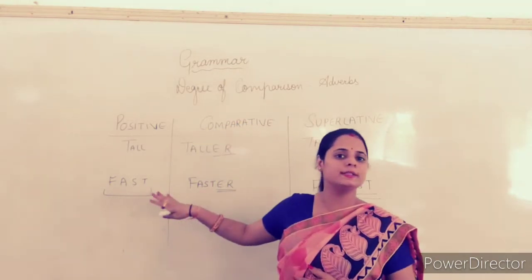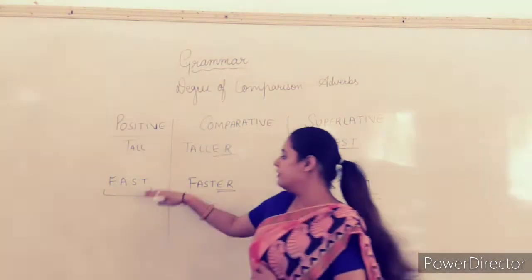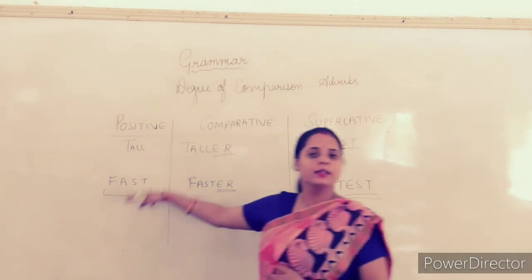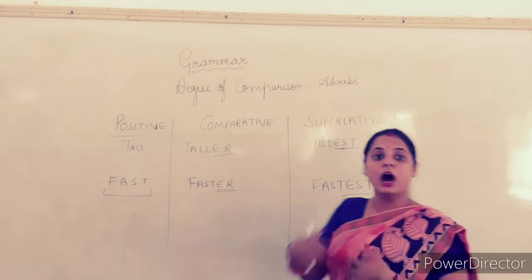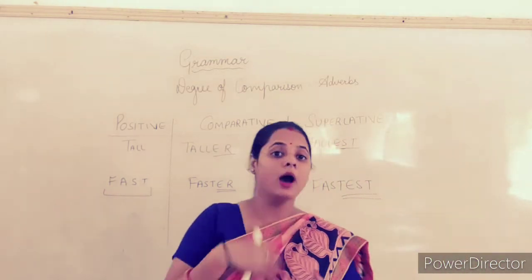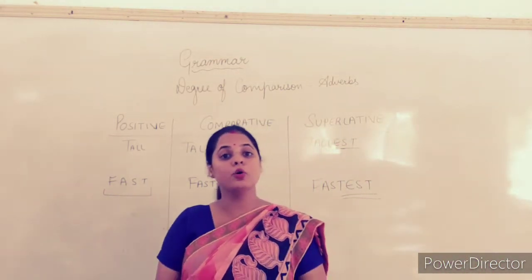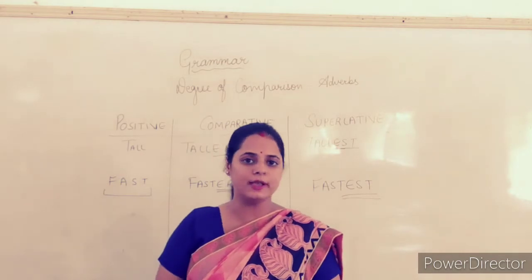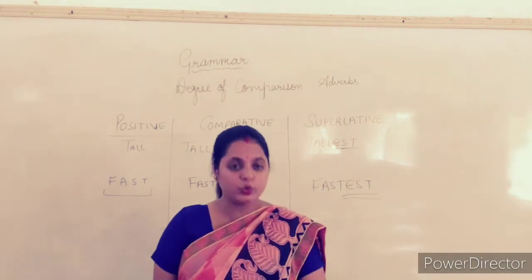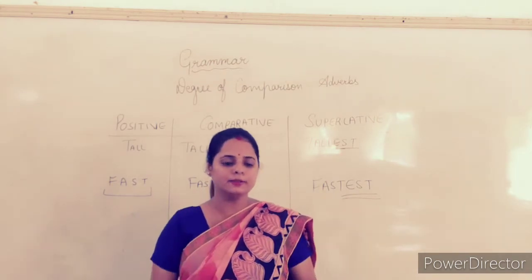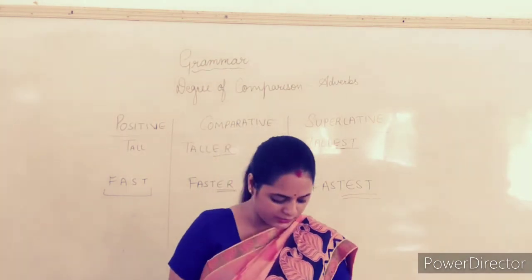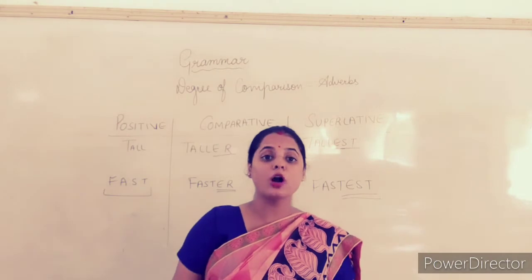Even here you can see it: first we had fast, then it became faster, and then fastest. Now in the other case we will be adding more and most. How exactly are more and most added? But before that, switch to page number 58. Here you can see that a table is mentioned, and in the table it is written positive degree, there is no comparison.